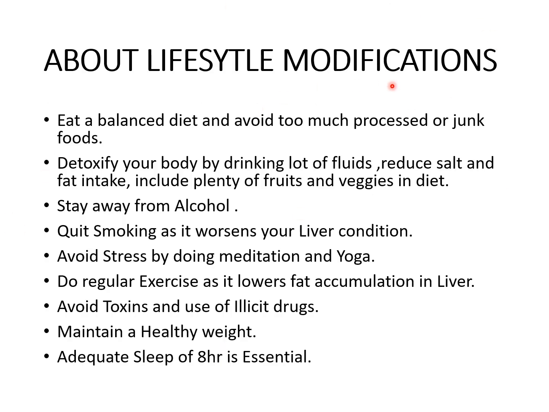About lifestyle modification, what are the lifestyle modifications for an alcoholic liver disease patient? They have to eat a balanced diet and avoid too much processed or junk food. They should detoxify their body by drinking lots of fluids, reduce salt and fat intake, and have plenty of fruits and vegetables in the diet. Stay away from alcohol. Quit smoking as it worsens the liver condition. Avoid stress by doing yoga and meditation. Do regular exercise as it lowers the fat accumulation in the liver. Avoid toxins and the use of illicit drugs. Maintain a healthy weight. Adequate sleep of 8 hours is always essential for a person.